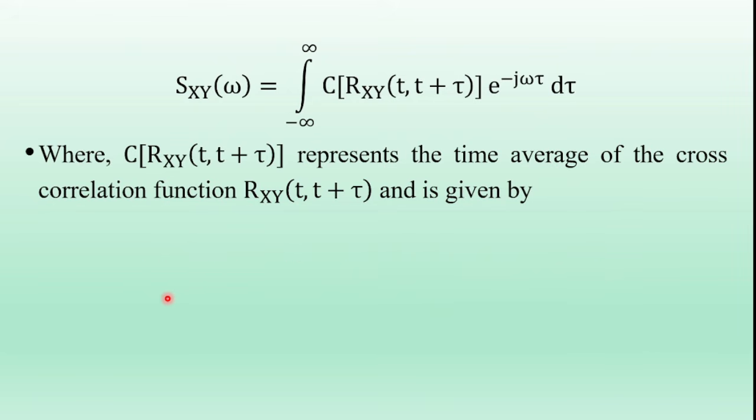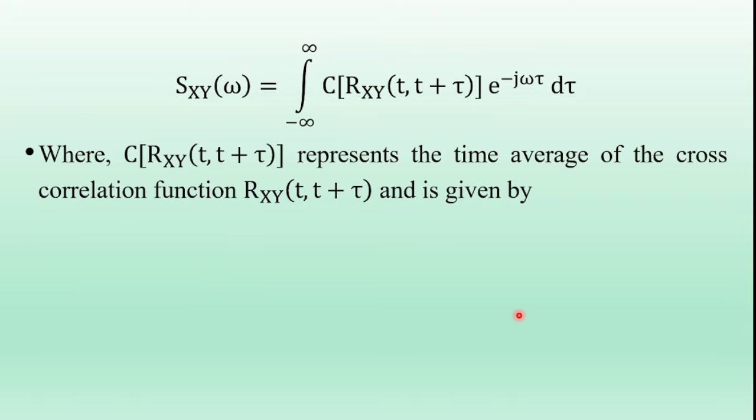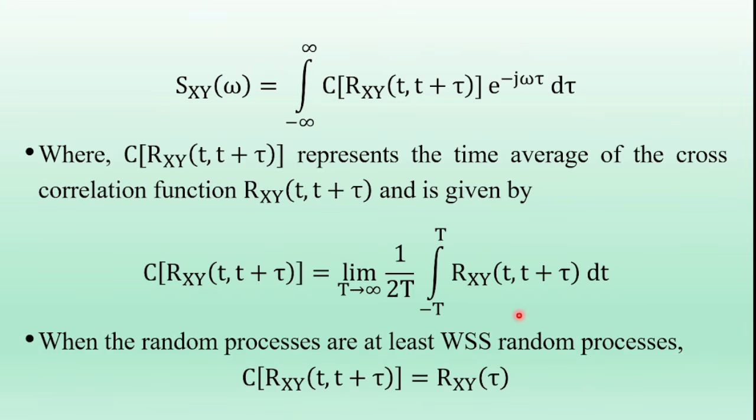Okay, so now here in this equation, the term within the bracket is the time average of the cross correlation function, that is C of Rxy of t comma t plus tau. Next, when the random processes are wide sense stationary random processes, the condition for wide sense stationary random processes is that the time average of the cross correlation function is equal to the cross correlation function. So that is C of Rxy of t comma t plus tau is equal to Rxy of tau.